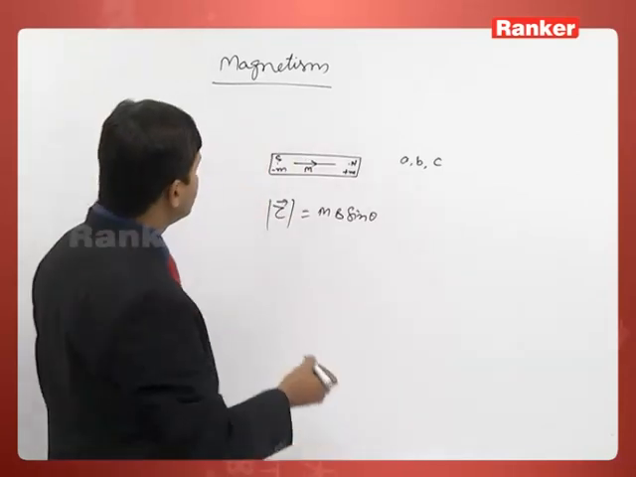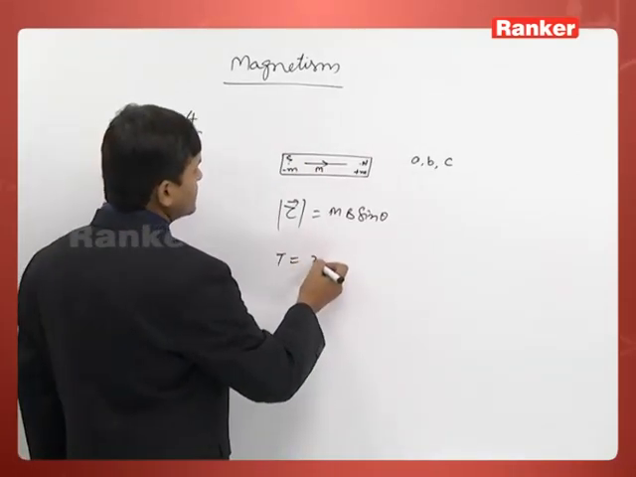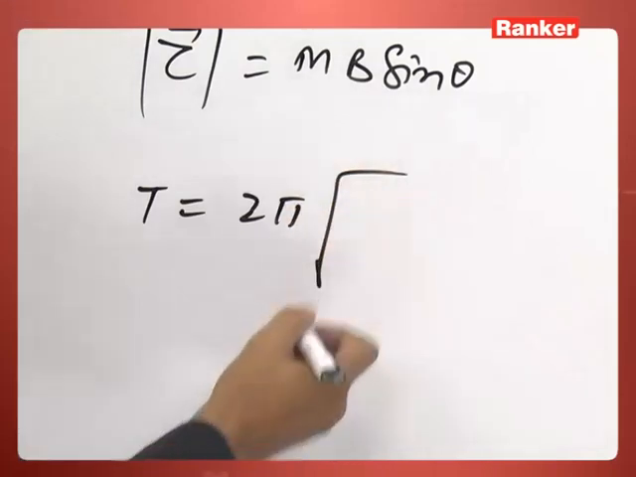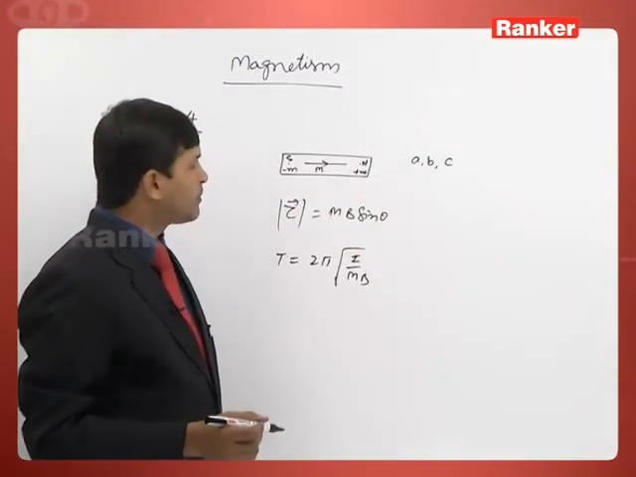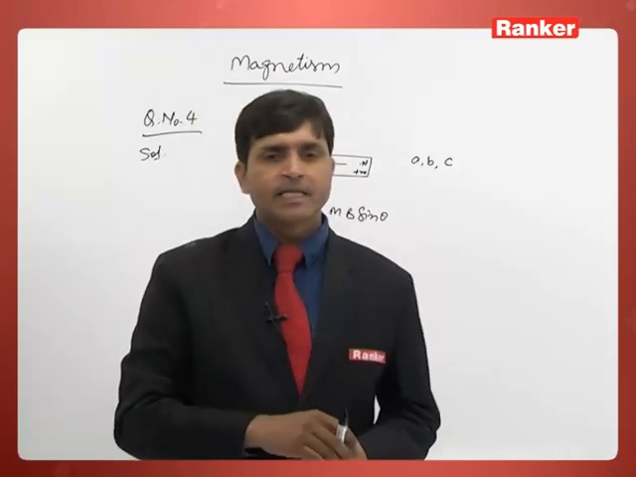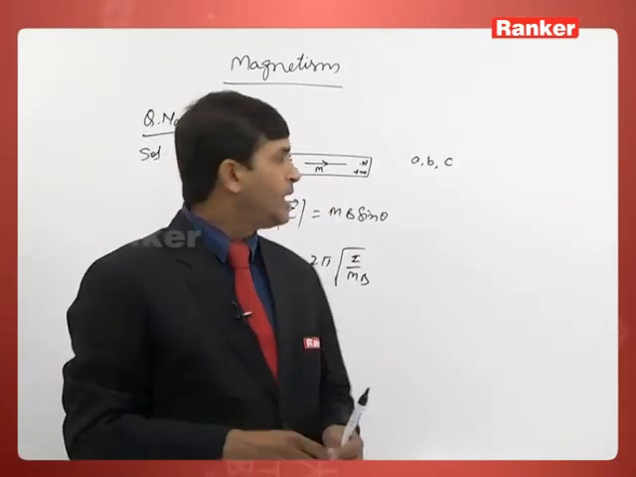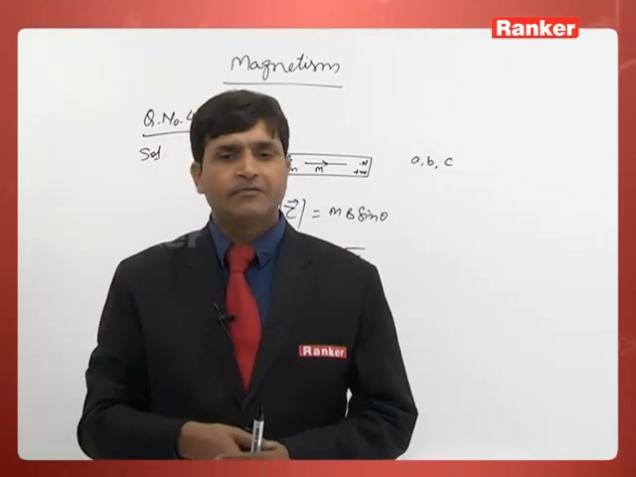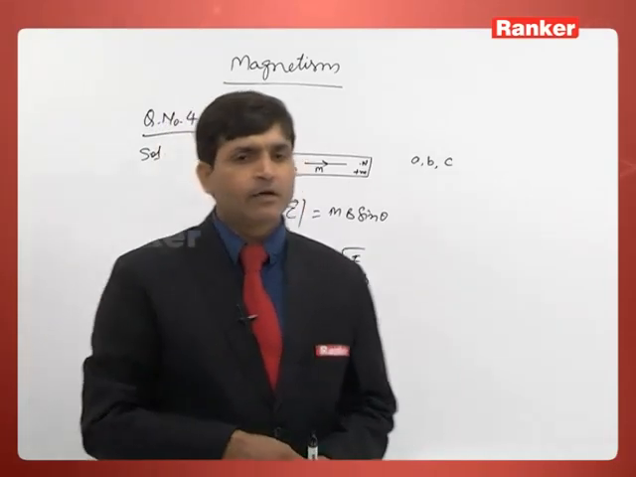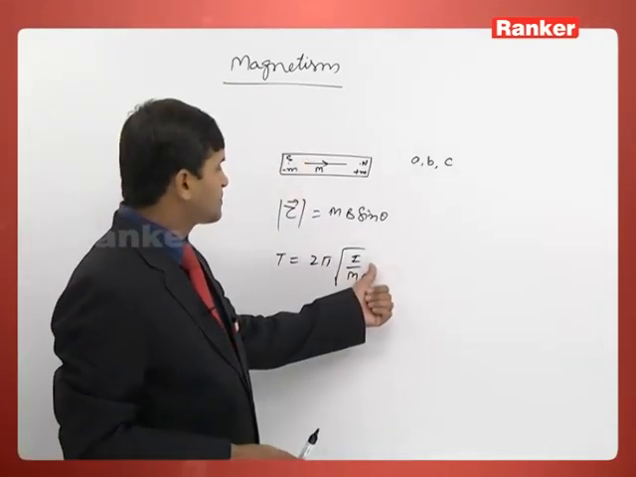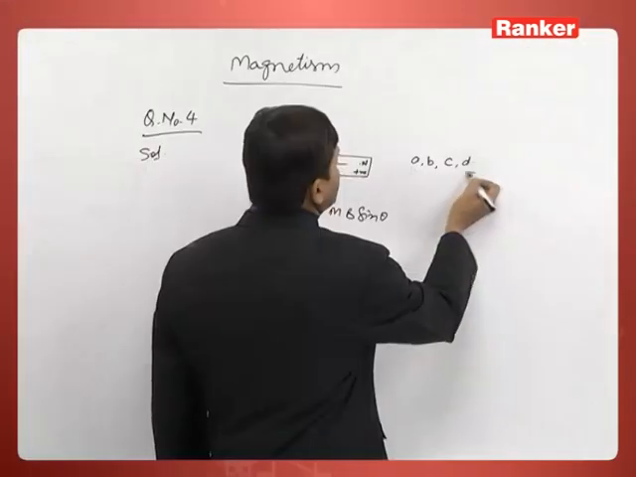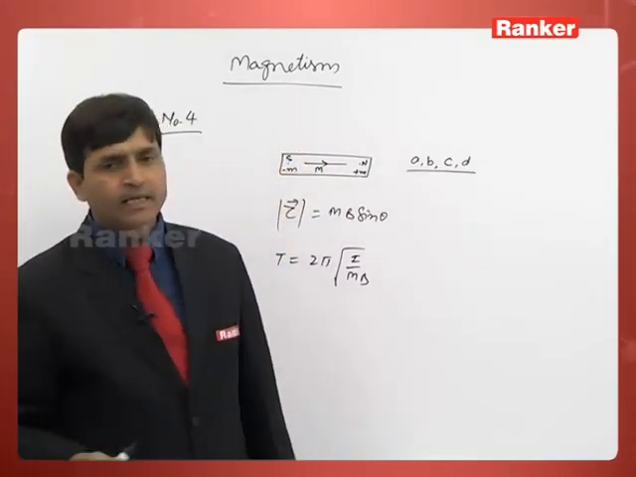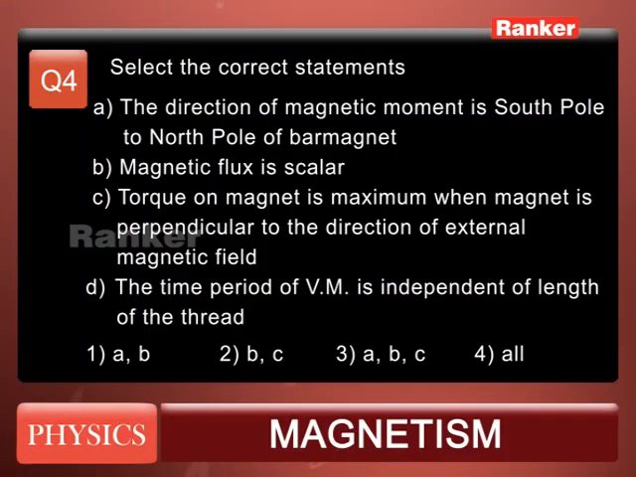And time period of a vibration magnetometer is given as 2 pi under root I by mB. I is the moment of inertia, m is the magnetic moment of the magnet, and B is the magnetic field. So it is independent of the length of thread. So D option is also correct. So all the 4 statements are correct. So option number 4 is the correct answer.